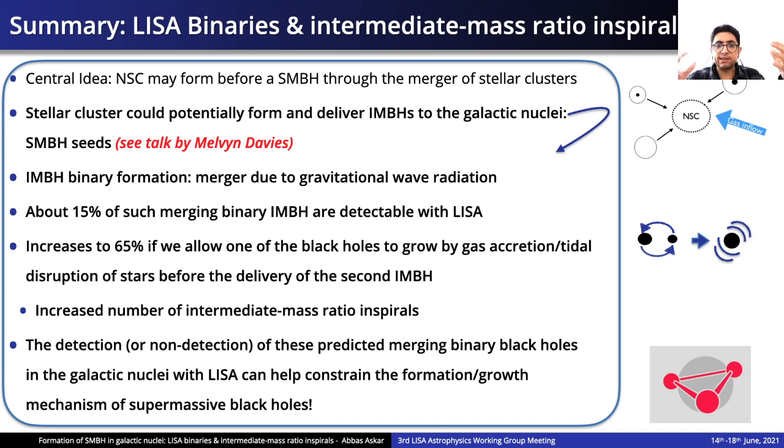And this growth of the black hole will also increase the number of intermediate mass ratio inspirals. So the key conclusion is that the detection or non-detection of these predicted merging binary black holes in the galactic nuclei with LISA will allow us to better constrain the formation and growth mechanisms of supermassive black holes at the center of galaxies.